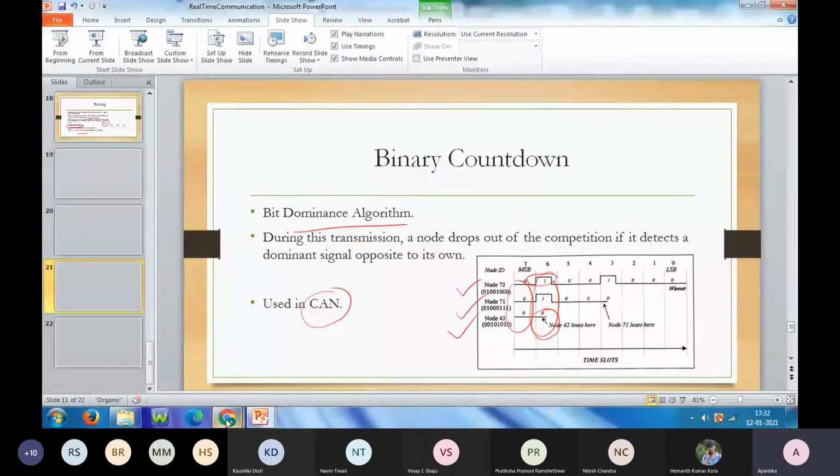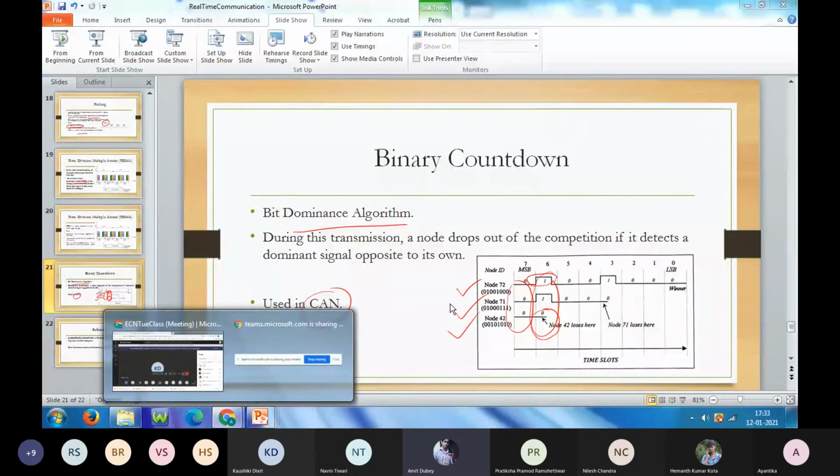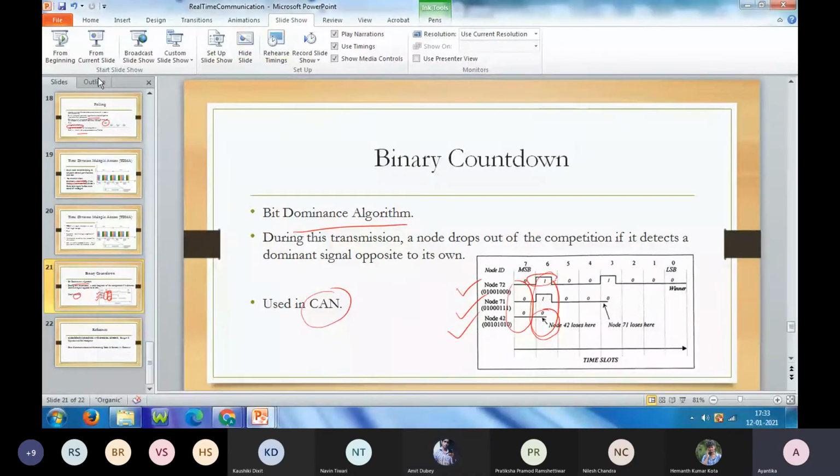Ma'am, in binary countdown, is the priority based on the message being passed or on the node ID? Okay, I'm coming to this.